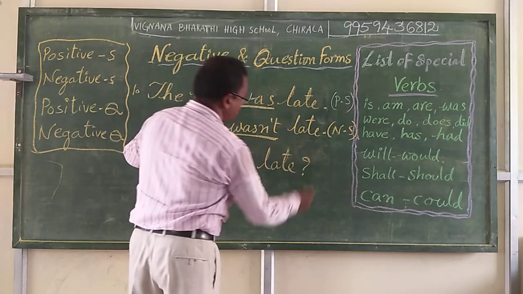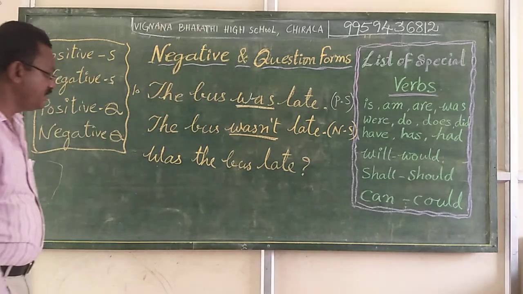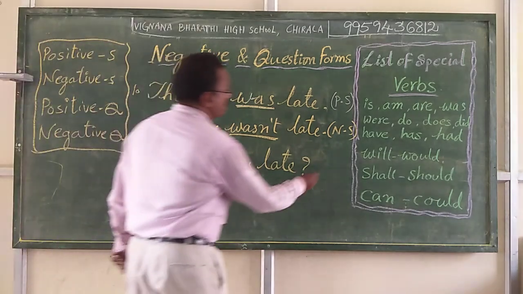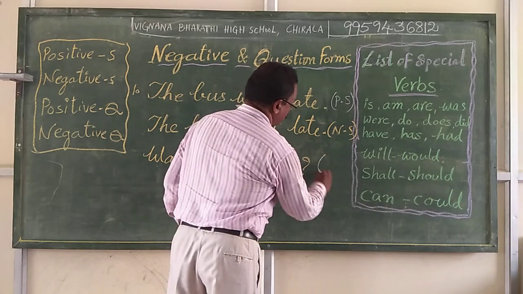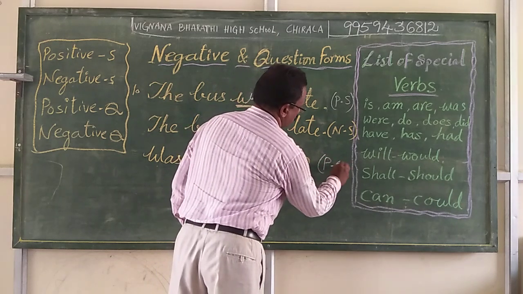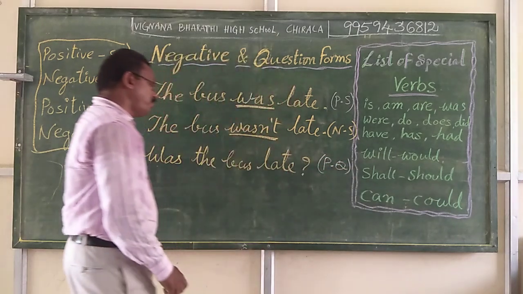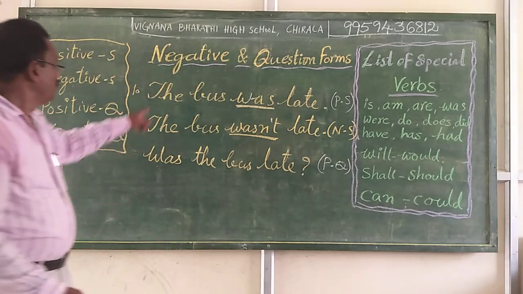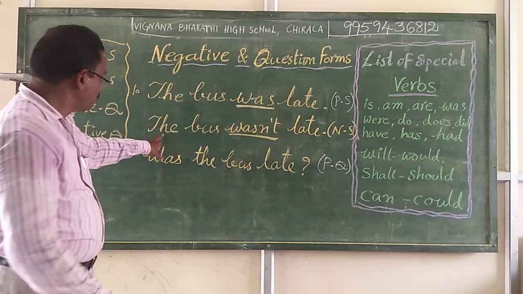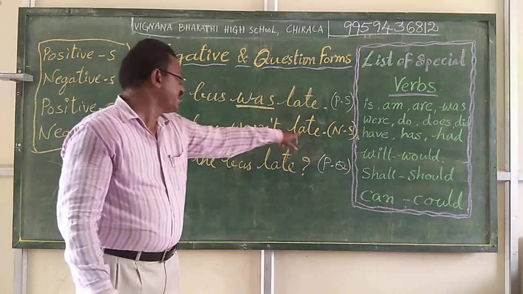Now this is a positive question form. The bus was late. The bus wasn't late is the negative sentence.